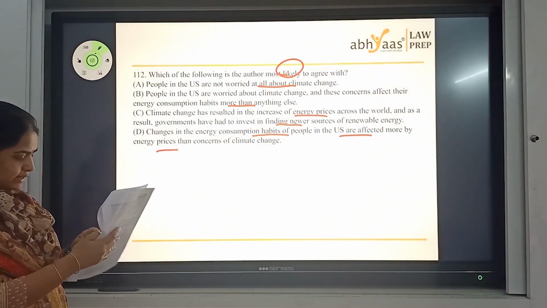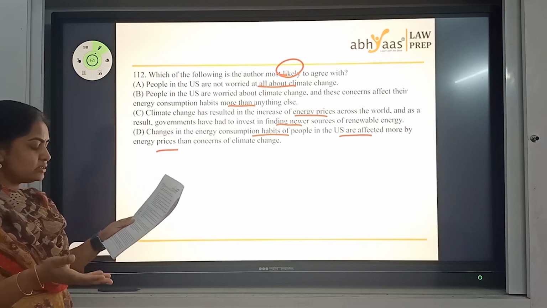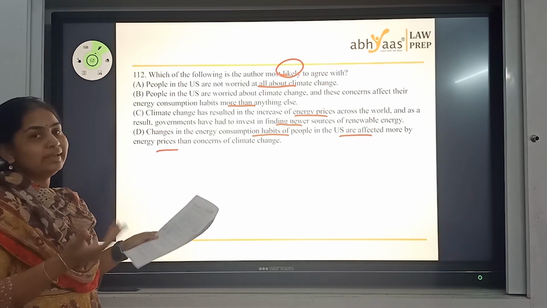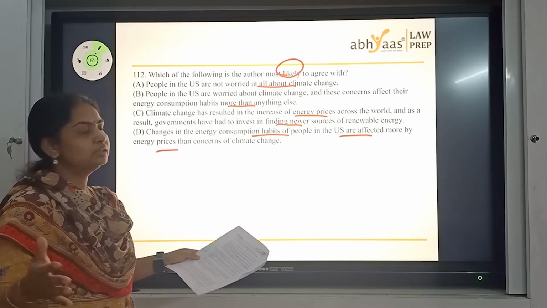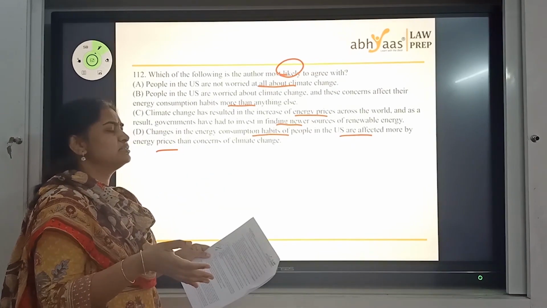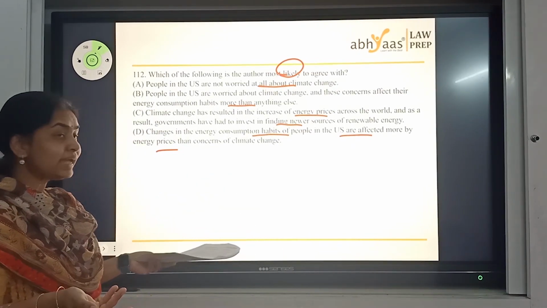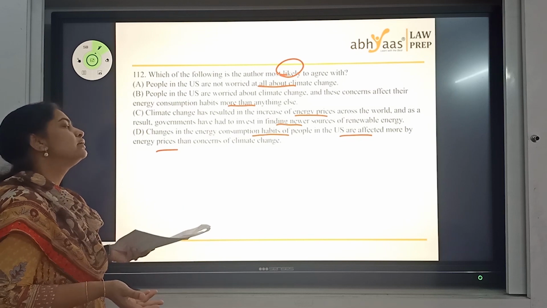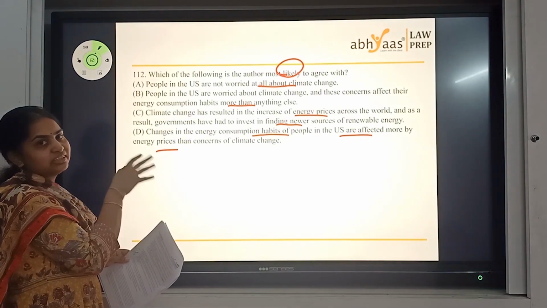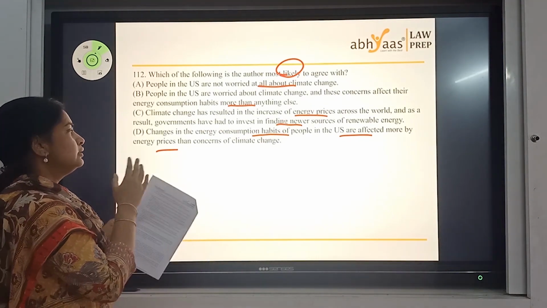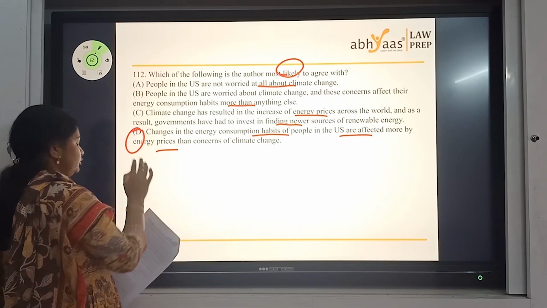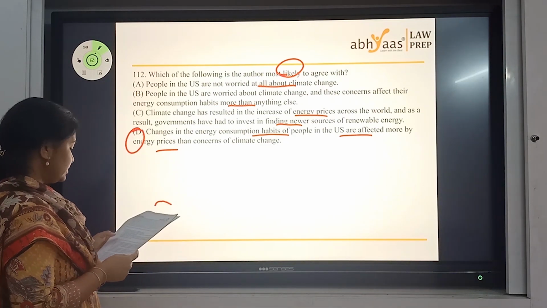If you see the first paragraph towards the end, the situation is normal, back to business now. If it was climate change, then the reduction in consumption would have continued. That didn't happen. Things are back to normal. So I cannot say that because of climate change they reduced their consumption. So this I would prefer to be my answer for this question.